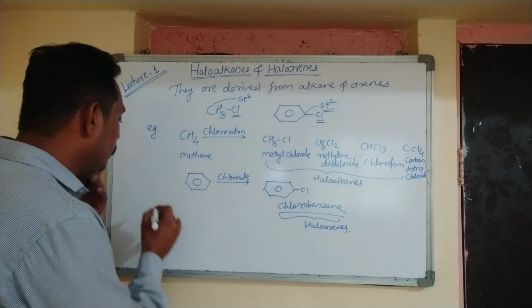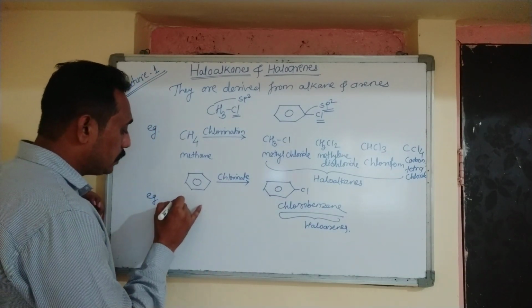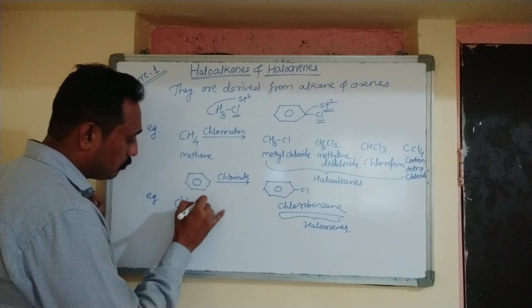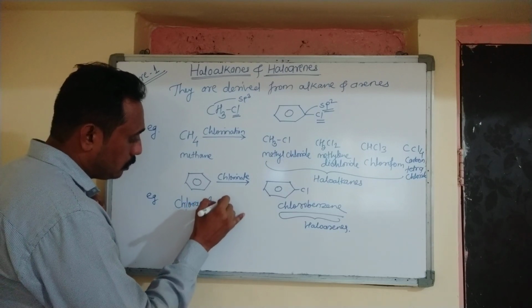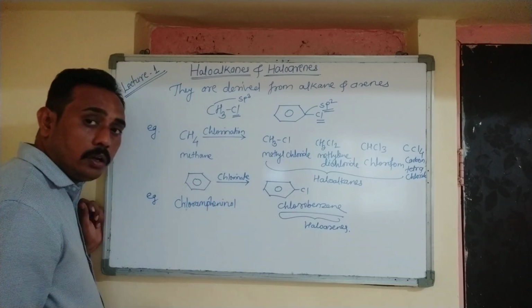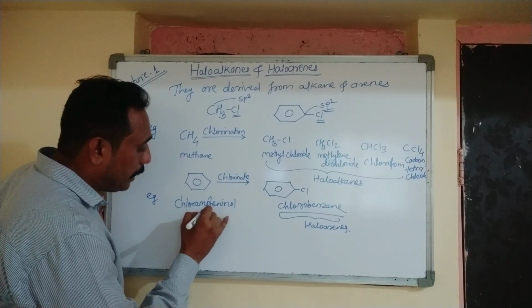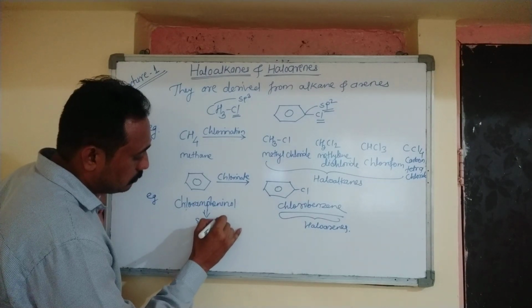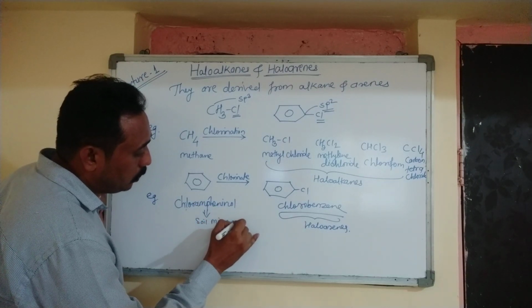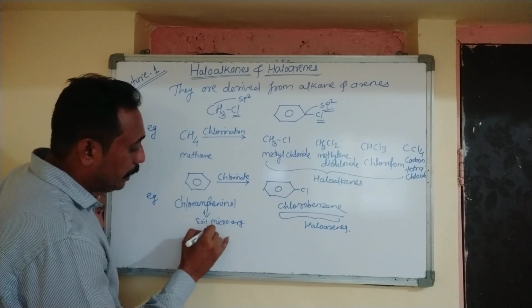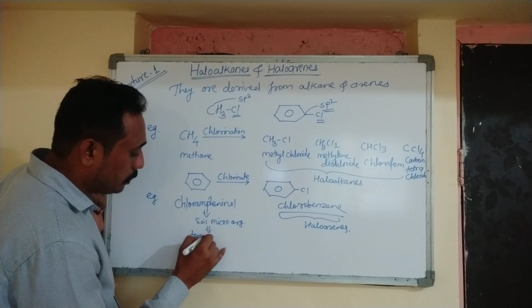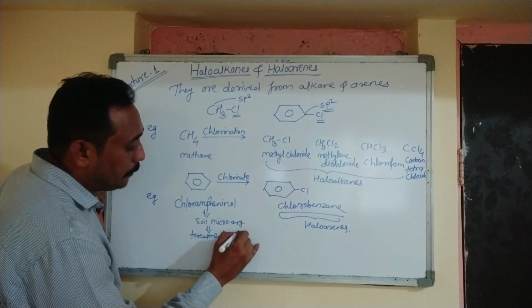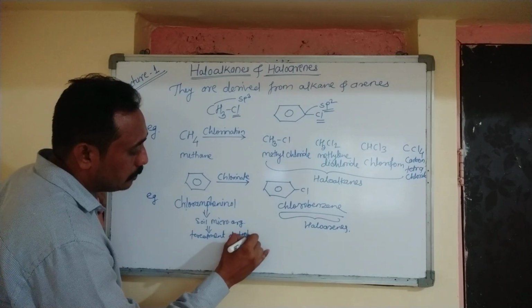Now let us take an example. If we talk about chloramphenicol, it is prepared by soil microorganisms, and it is used in the treatment of typhoid fever.